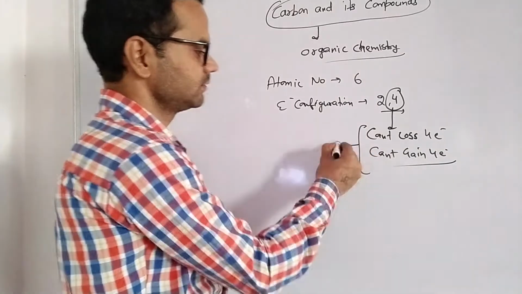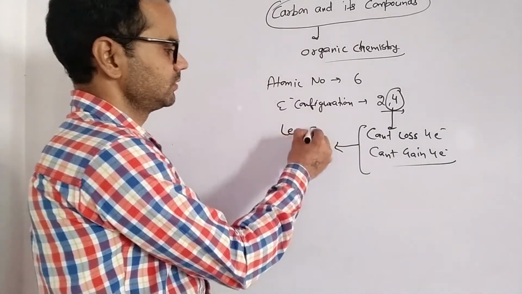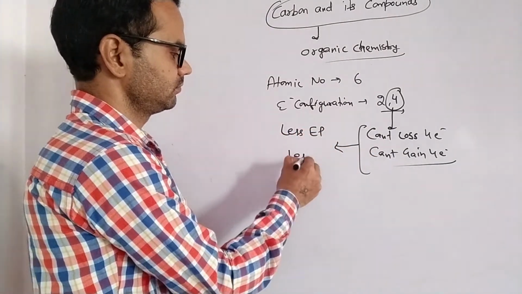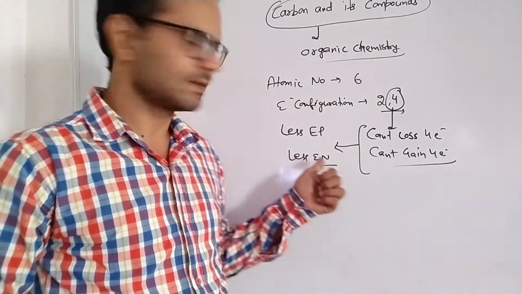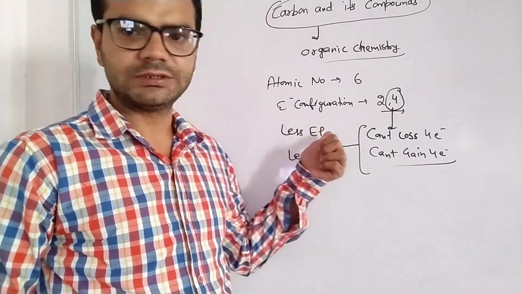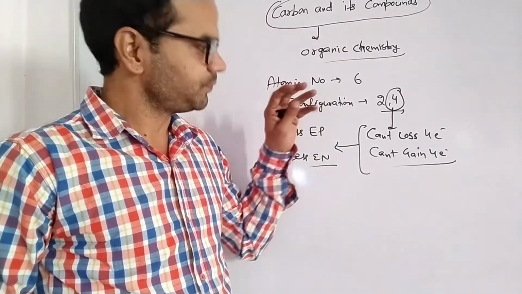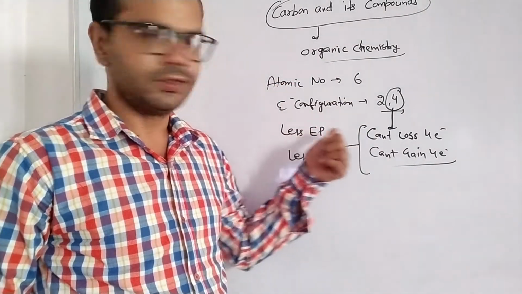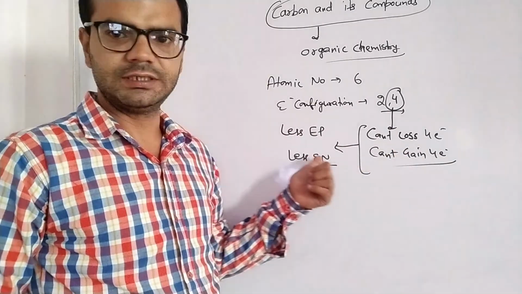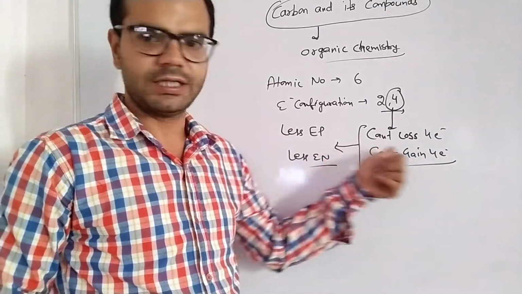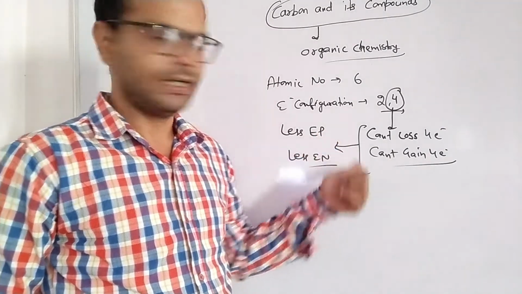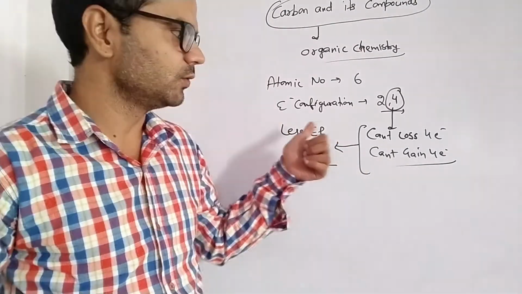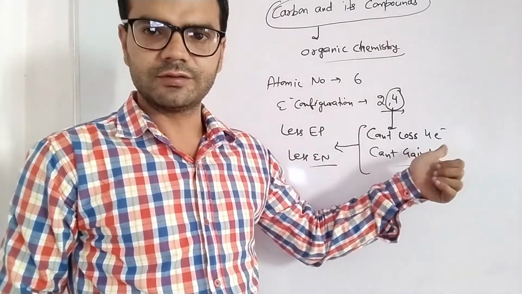Because of less electropositivity and less electronegativity. Electropositivity indicates the property of any element to lose electrons, and electronegativity is the property of any element to attract electrons. Due to poor electropositivity and electronegativity, it is unable to lose or gain 4 electrons.